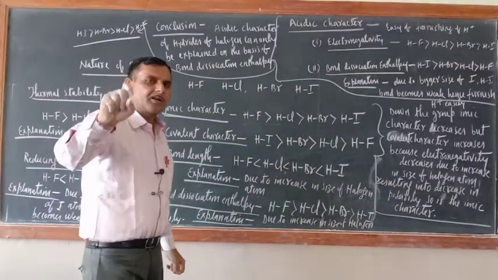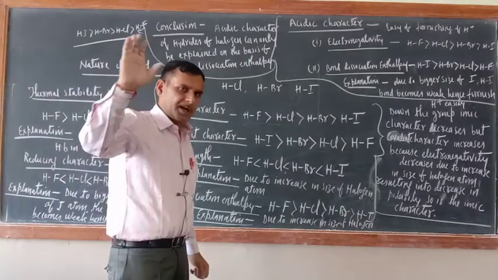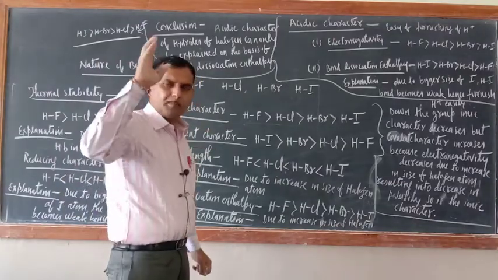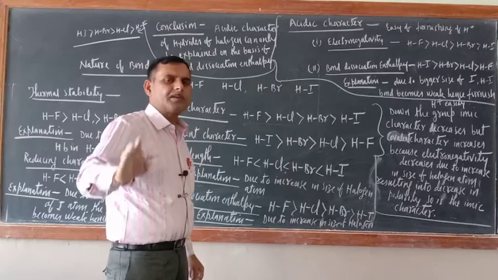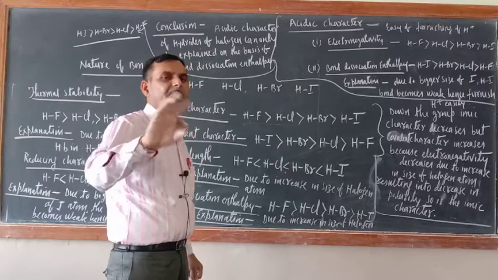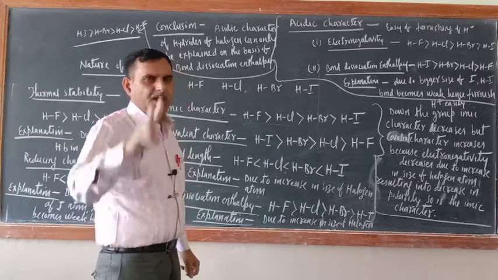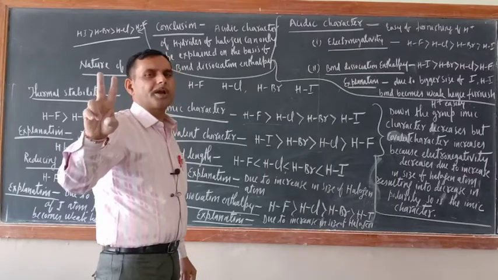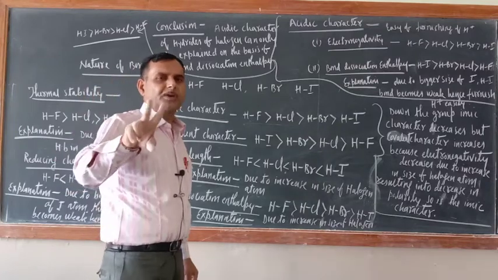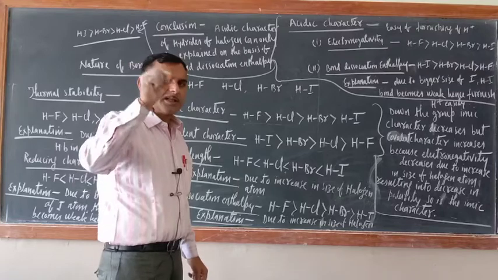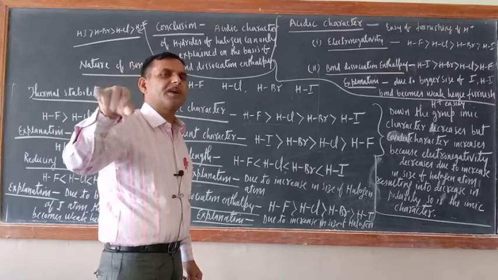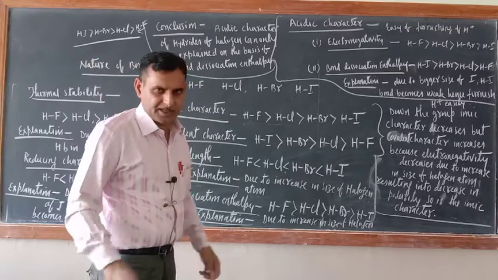So just try to understand. Last year I taught you polarity. What is the meaning of polarity? Polarity arises in covalent compound due to difference in electronegativity of two bonded atoms. If the difference between two bonded atoms in terms of electronegativity is 1.7, then they will have 50% ionic character and 50% covalent character.